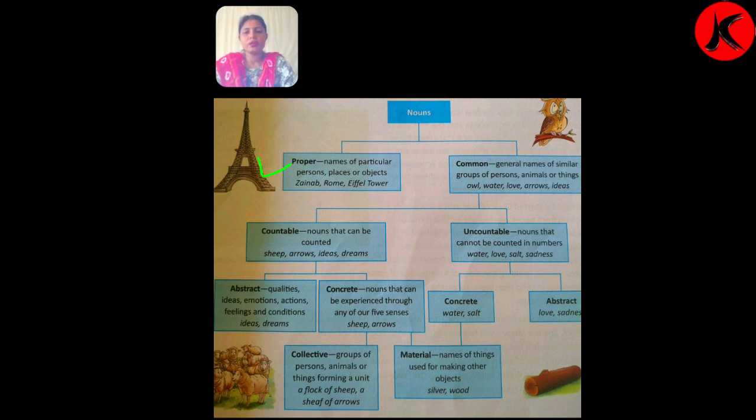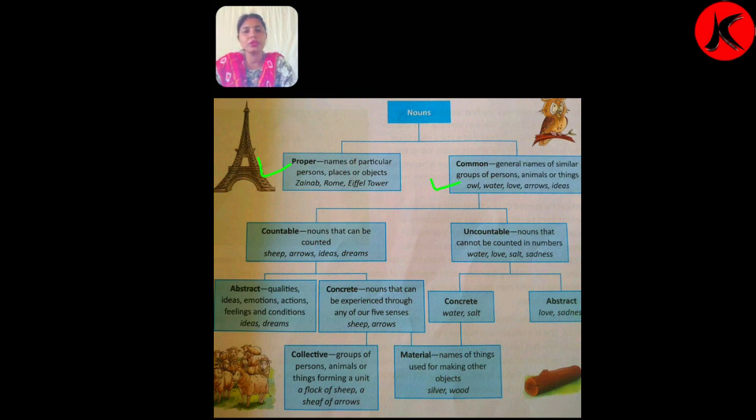Now, going through next, common noun. So what is common noun? Common noun means it is the general names of similar group of persons, animals, things, etc. It belongs to all. So here owl, the word owl is given, water is given, love, arrows, ideas. So these all words are common noun.